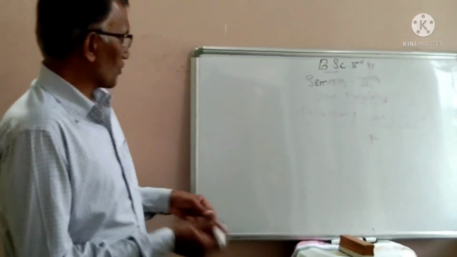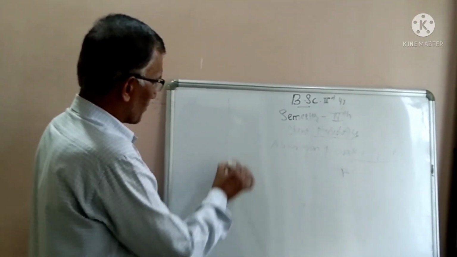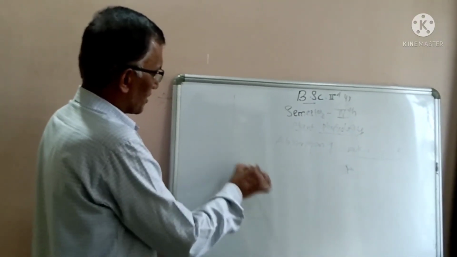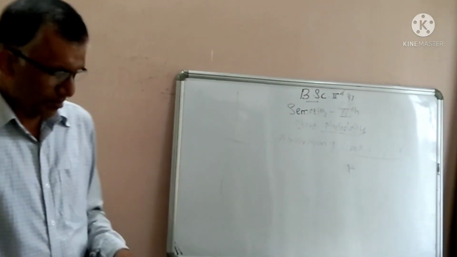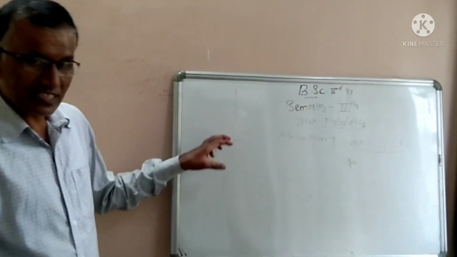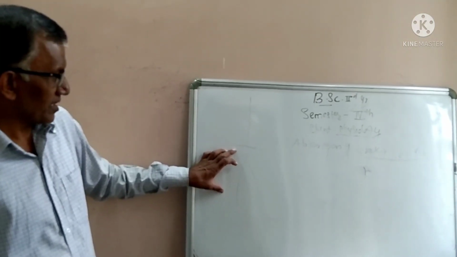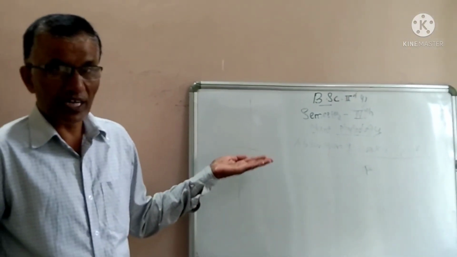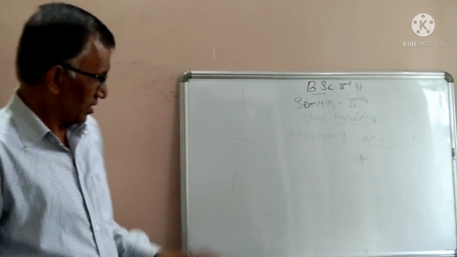As we know, this is a typical plant, and this is the root system. The system inside the soil, just below the ground, is the root system, and the part of the plant body present above ground level is known as the shoot system.